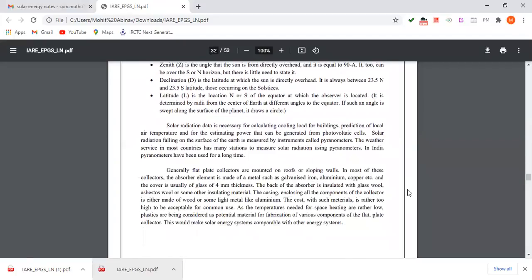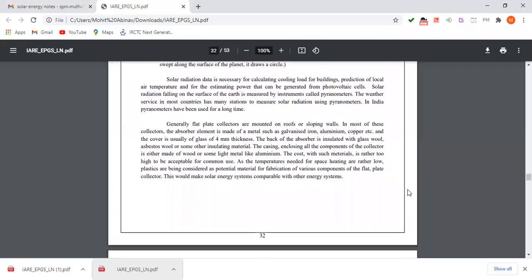Solar radiation data is necessary for calculating cooling load for buildings, prediction of local air temperature, and estimating the power that can be generated from photovoltaic cells. Solar radiation falling on the surface of the Earth is measured by instruments called pyranometers. The weather service in most countries has many stations to measure solar radiation using pyranometers. In India, pyranometers have been used for a long time.